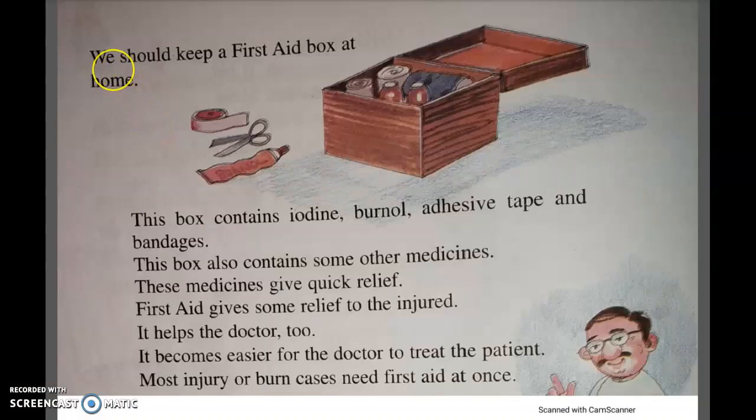And as you know, first aid is very important. That is why we have to keep a first aid box at home. Now what is a first aid box? A first aid box is just a box with some medicines in it, and such a box is called a first aid box. Now what does this box contain? This box contains iodine, Burnol, adhesive tape and bandages.